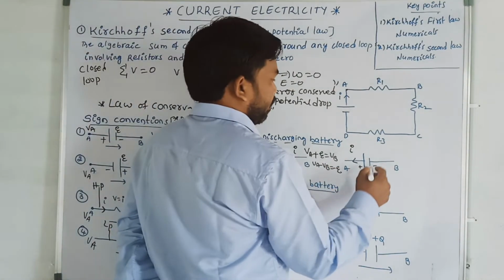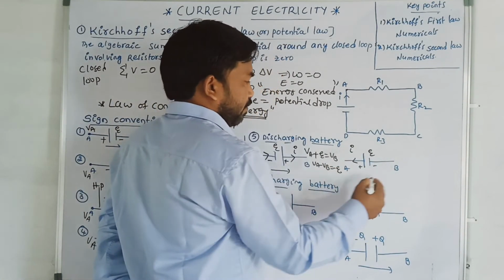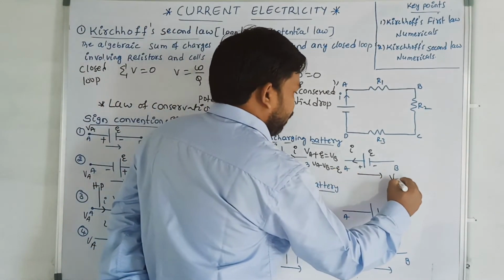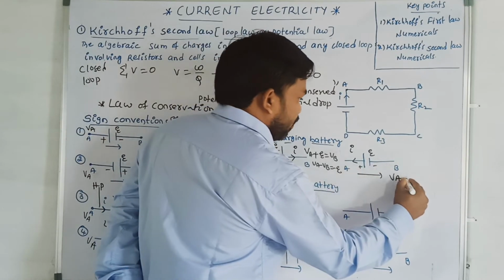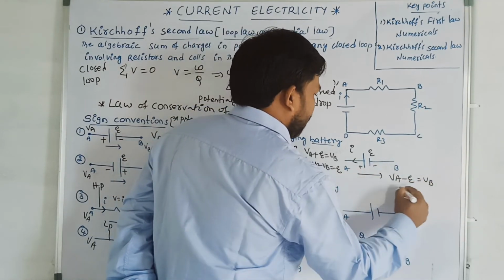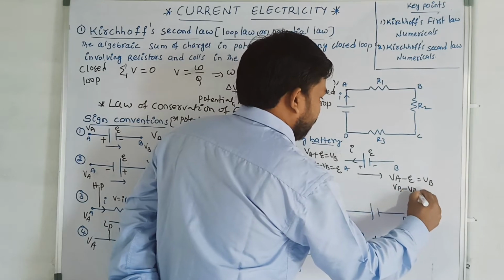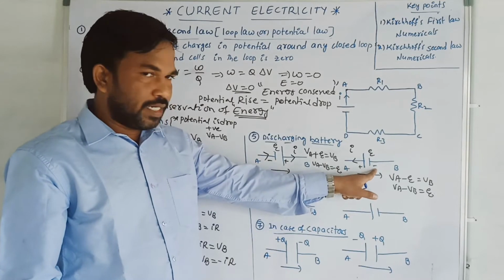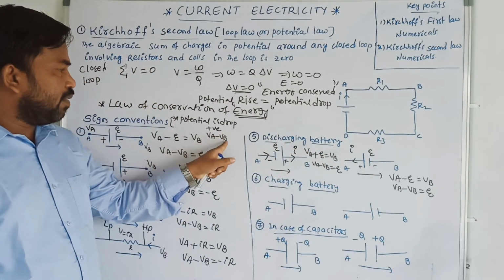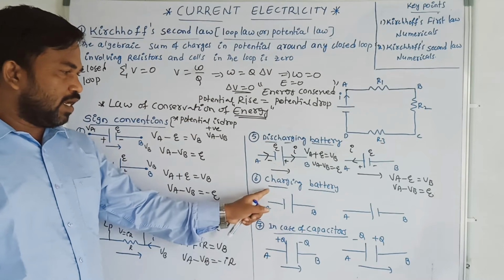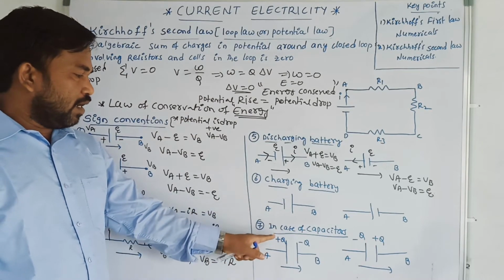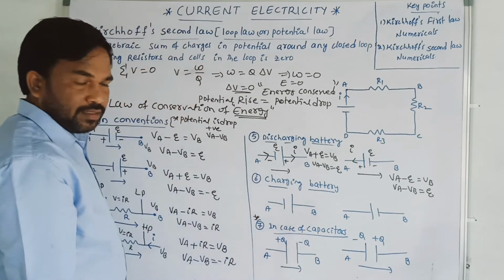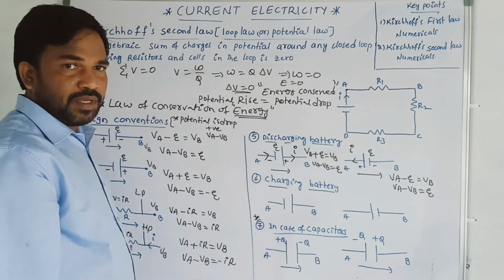Similarly, here also, epsilon. So I am moving in this way, from VA. It is going to be negative, equal to VB. Therefore VA minus VB is equal to positive epsilon. Why positive? Potential is dropped. Potential drop means VA minus VB will be positive. Similarly, we can apply it here also. Now see, this is very important. The seventh one: in case of capacitors, see what the capacitors are.